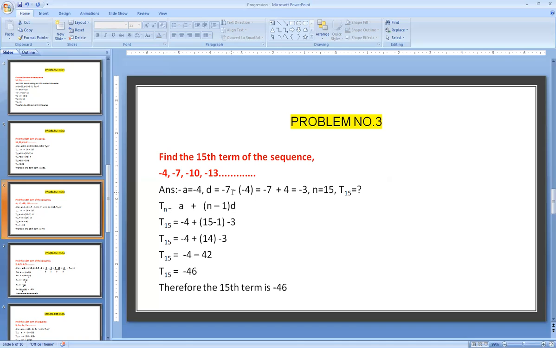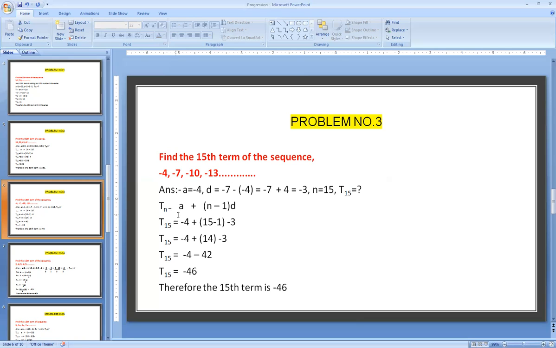The formula is minus. Again, the preceding term is minus 4. Therefore, minus 7 minus into minus becomes plus 4. Therefore, the value of d is nothing but minus 3. n means how many numbers are there: 15 numbers are there. Therefore, we need to calculate what is the 15th number.